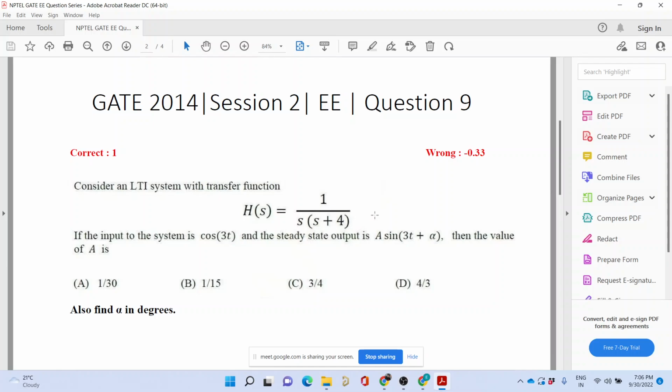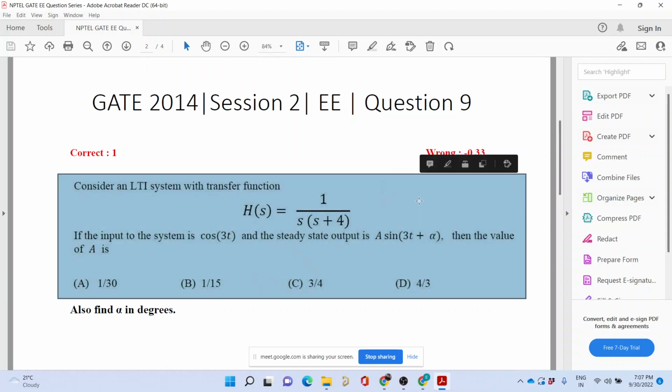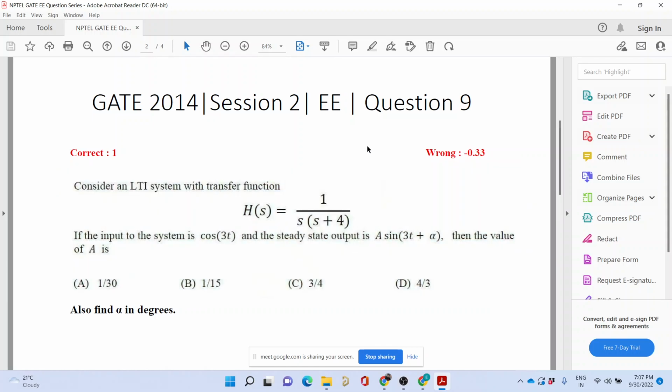So this is the first question that we will be doing. An LTI system has been given to you, the transfer function of an LTI system, and it is told to you that the input is cos of 3t and the steady state output is A sin(3t + alpha). Then you have to find the value of A and also alpha. So you find this magnitude and also the phase contributed by it. I will give you 3 minutes, and then I will ask what results you get. So start solving that sum, and then we will discuss.